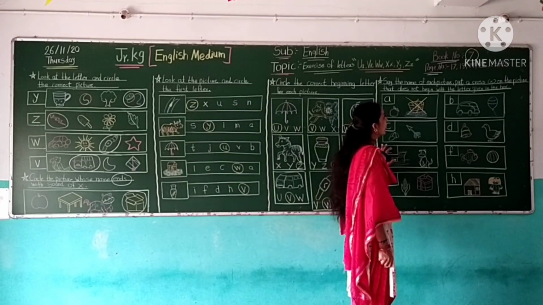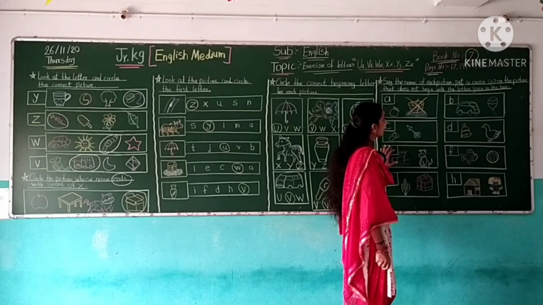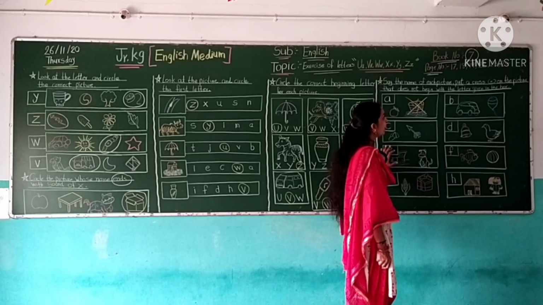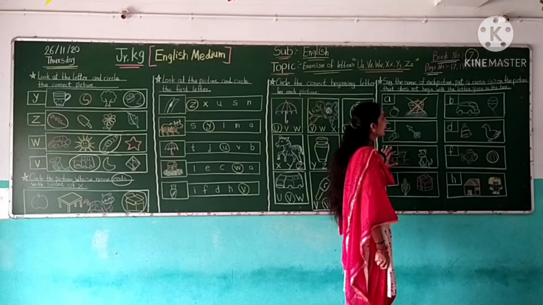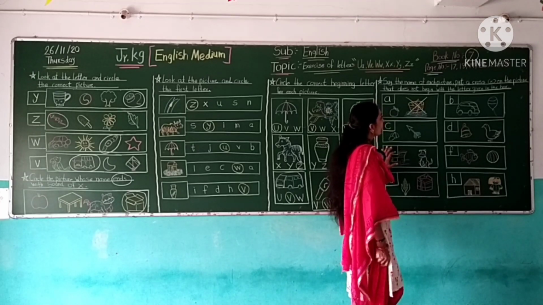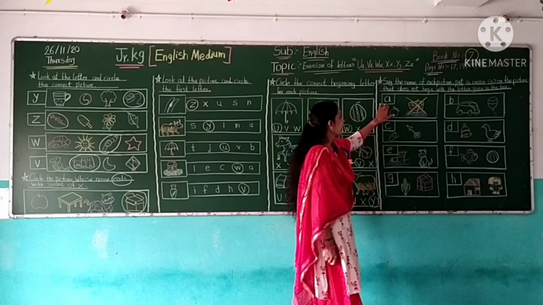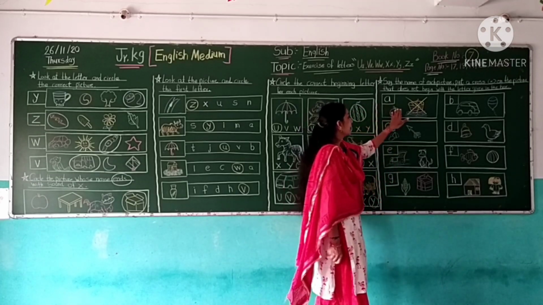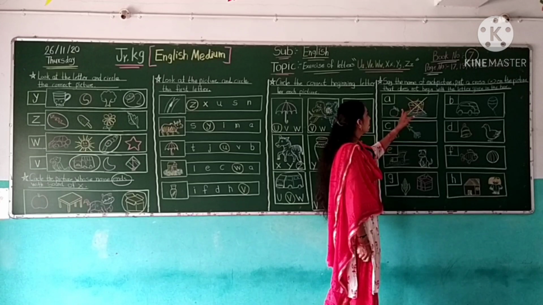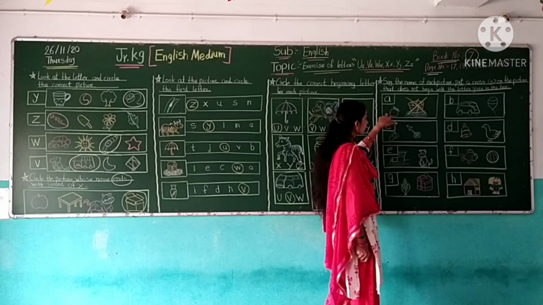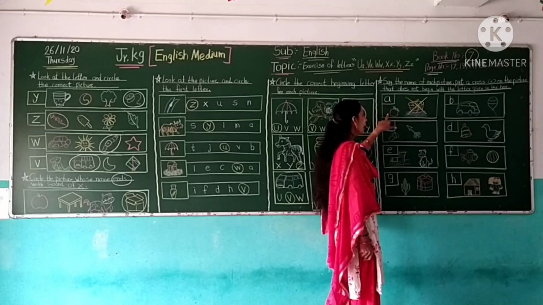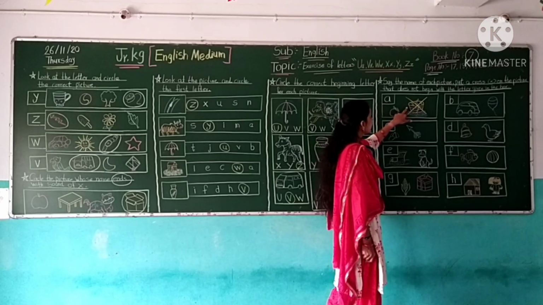Put a cross on the picture that does not belong with the letter given in the box. So here, write the letter, and here two pictures are drawn in one box. So find the correct picture. A for apple. This picture is wrong.